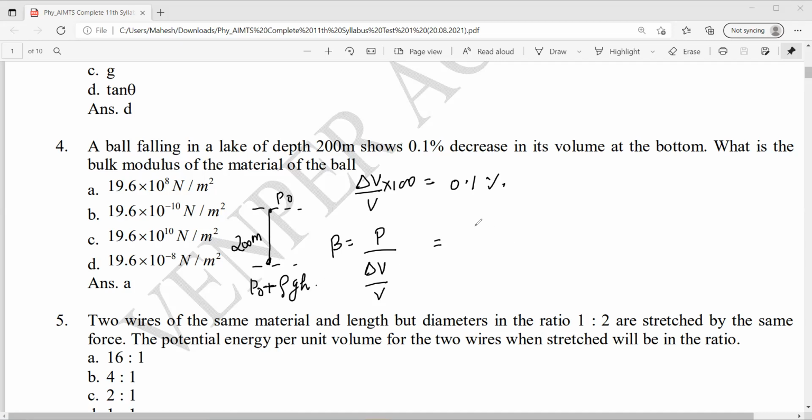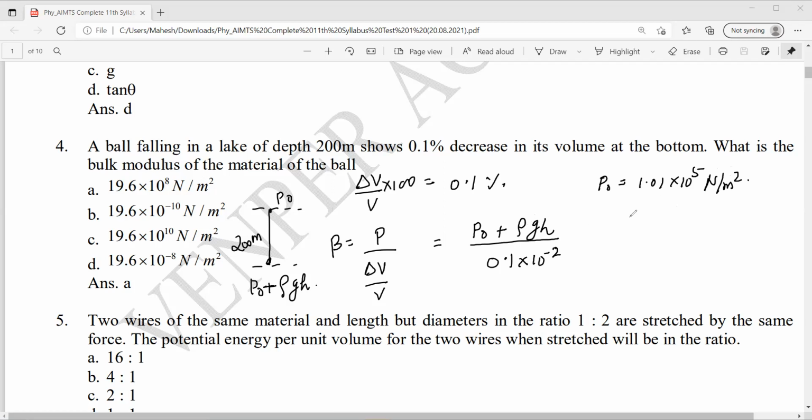So bulk modulus will be P naught plus rho g h divided by delta V by V. This will be 0.1 divided by 100, that means into 10 power minus 2. P naught you have to consider as 1.01 into 10 power 5 Pascal or Newton per meter square. h you have to keep 200 meter.